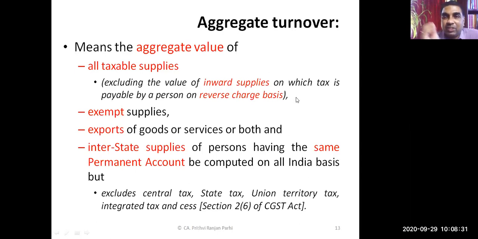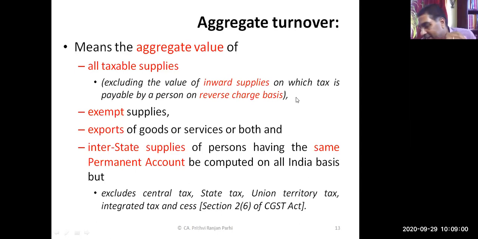Anybody else who can just give us a brief idea? Sir, in case of RCM, the customer needs to deposit the tax with the government, the one who is availing the service or getting the supply of goods. Okay, instead of customer, you can say the recipient. Right, that is the meaning of RCM. In certain cases, the recipient of supplies has to discharge the GST liability. That is called RCM.